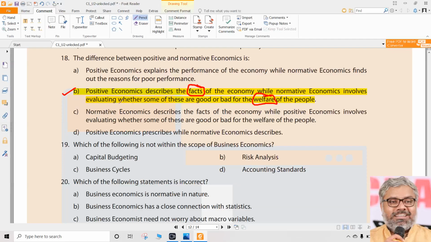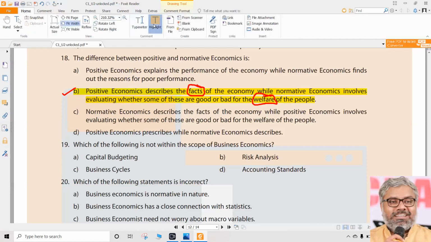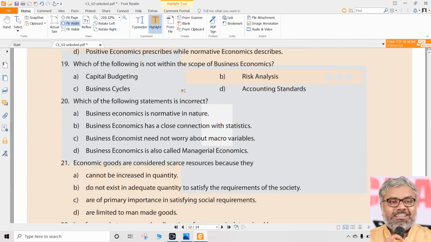So correct option is B, Bombay, for question number 18. Then question number 19, direct question once again. Which of the following is not within the scope of business economics? Not within the scope of business economics.